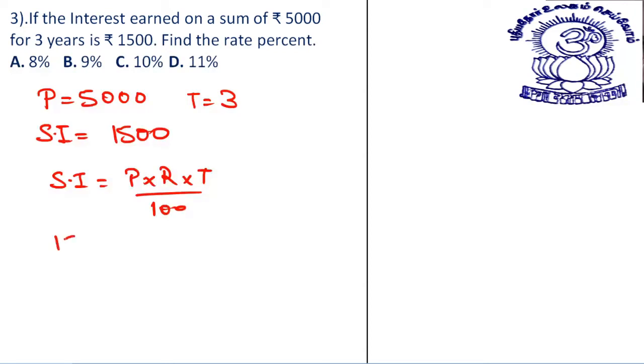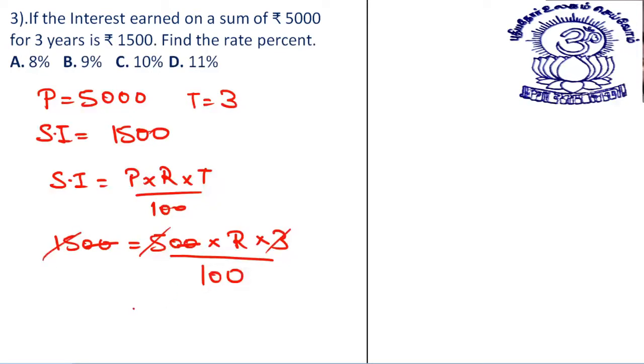That way, 1500 is equal to, what is the principal? Principal is 5,000. Rate we don't know. Time we know, 3 years, divided by 100. This double zero cancels. 5 and 3 are 15, so 15 cancels. So this is 5,000, okay, so 1 0 cancels over here. So this 10 comes over here. So R comes out to be 10%.